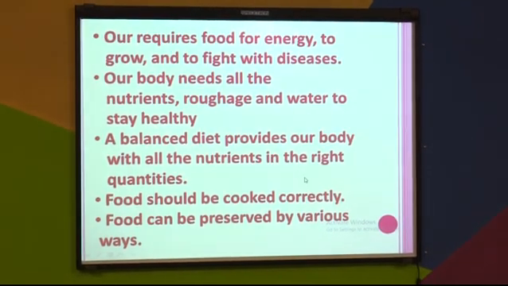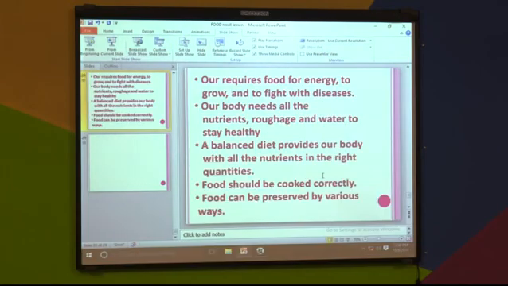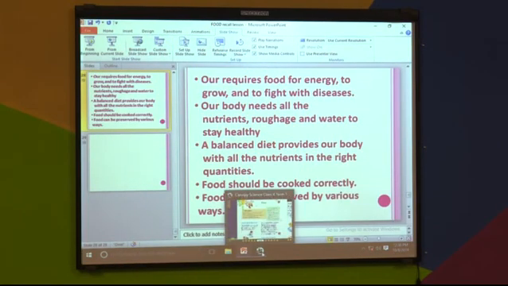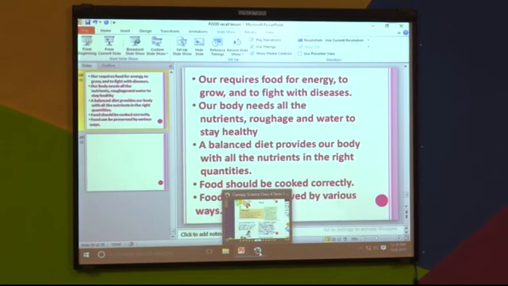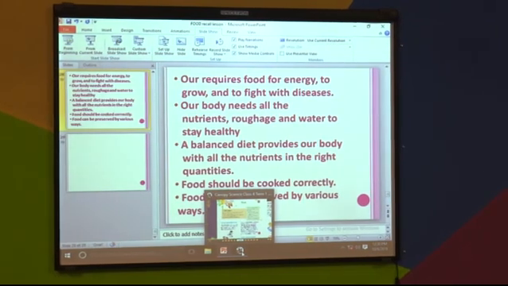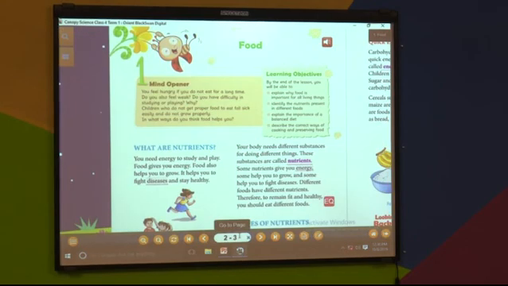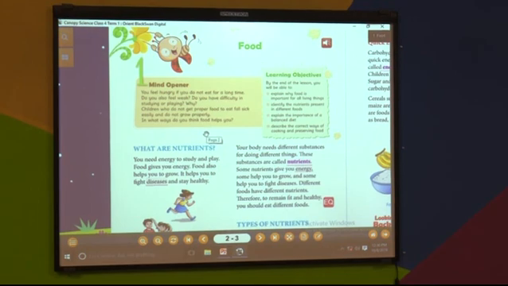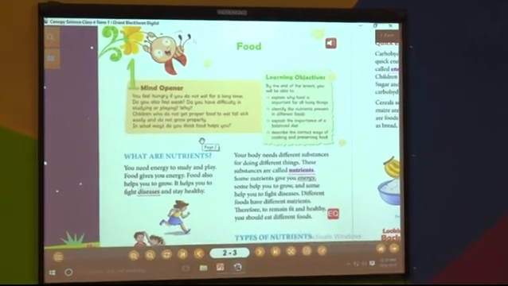Now, we will read the lesson. Everybody, I request all the students, whenever you are sitting for the lesson, you have to take your school bag with you. Now, you have to open your science book, the Canopy book, and open the science section from that book.